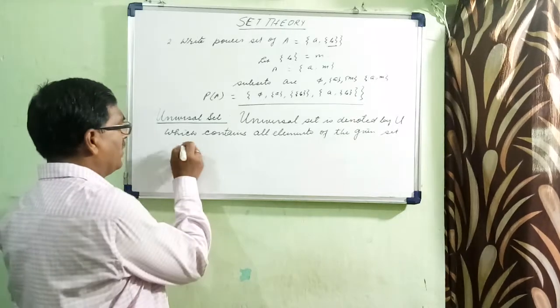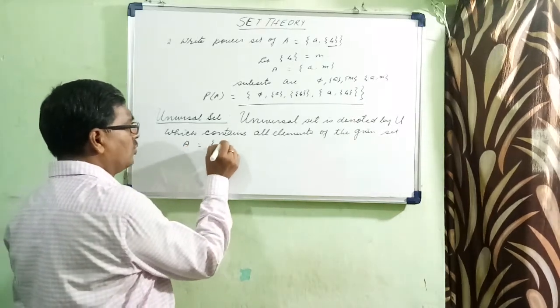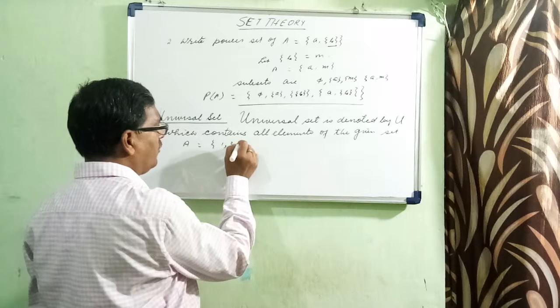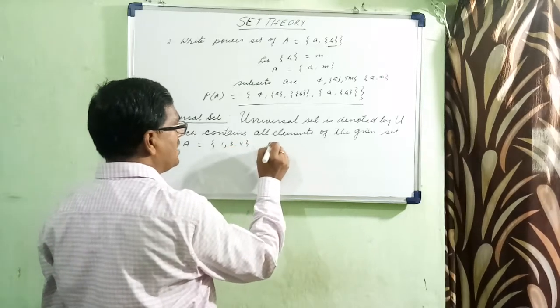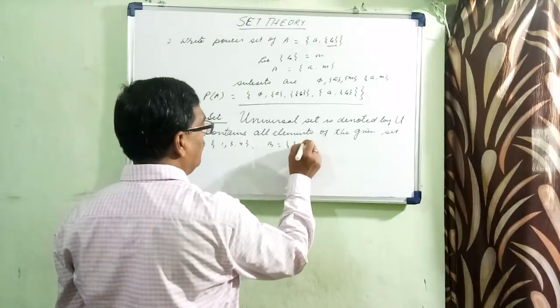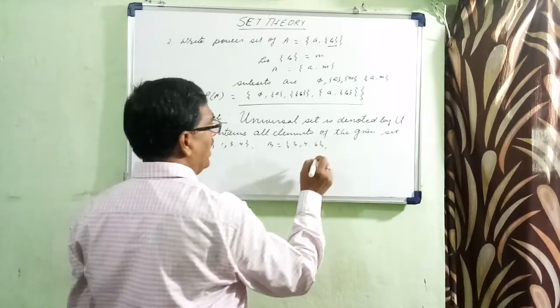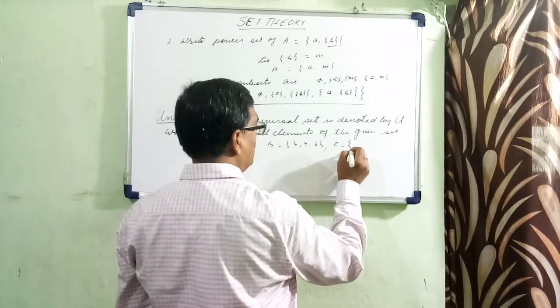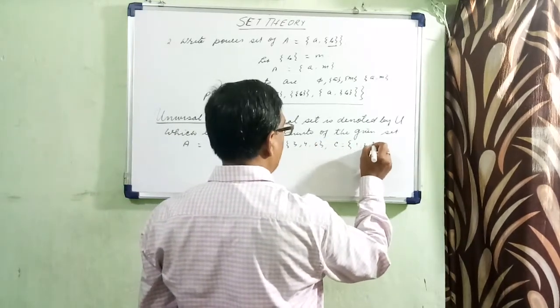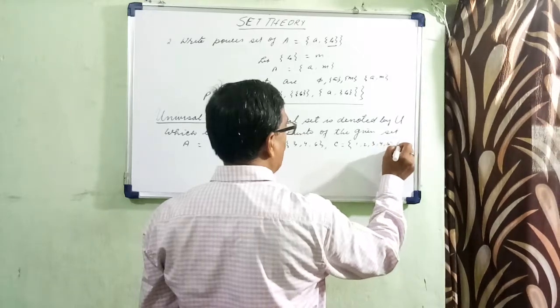Let us take an example. A is equal to {1, 3, 4}. B is equal to {3, 4, 6}. And C is equal to {1, 2, 3, 4, 5, 6}.